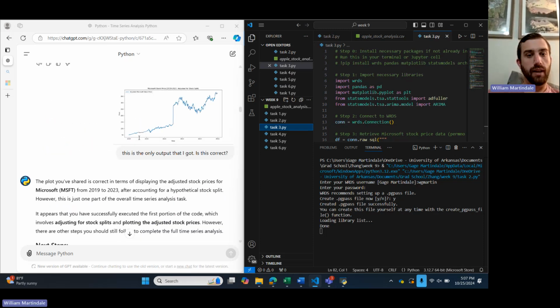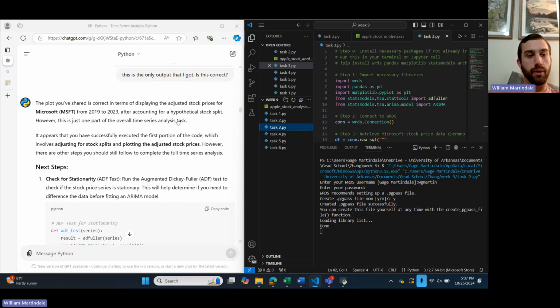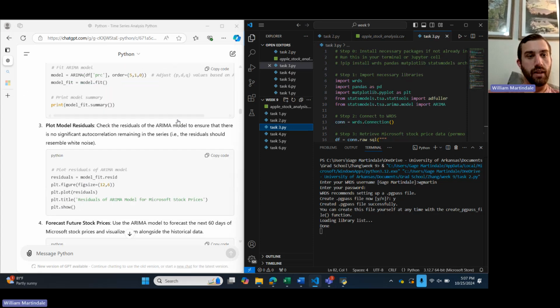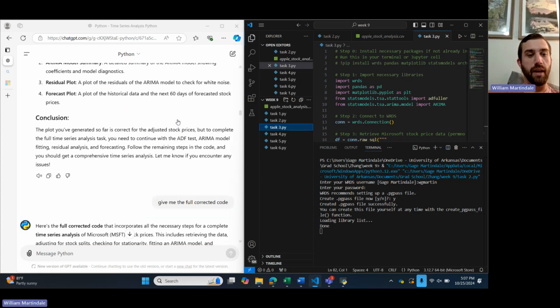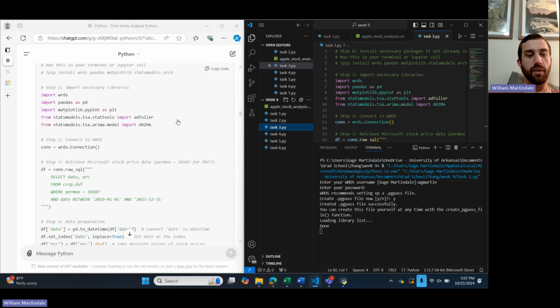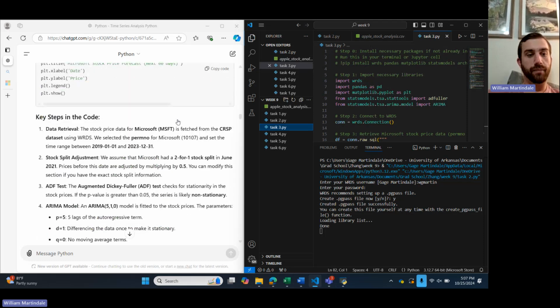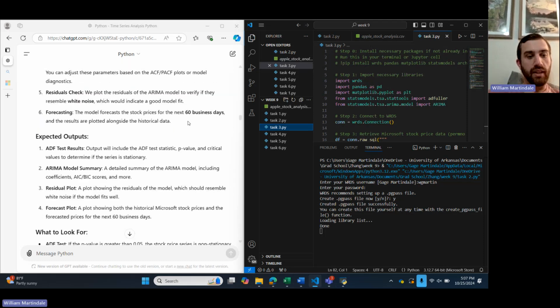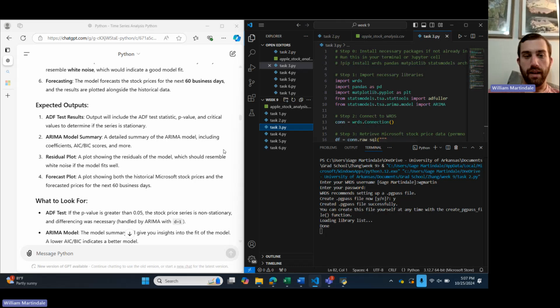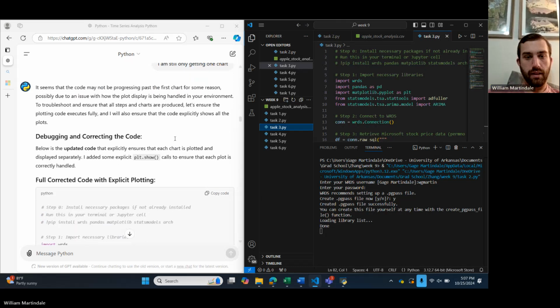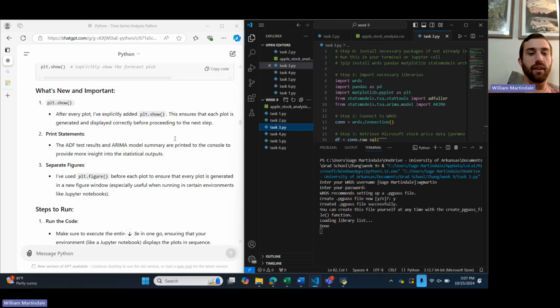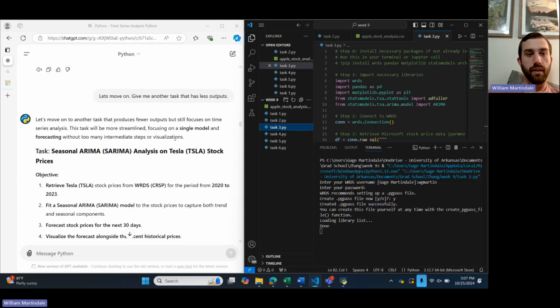When I ran it the first time, it only gave me this output. So I asked ChatGPT about it, and I asked it to give me the full corrected code, which is this right here. So I did this, and I had a lot of problems with this one.